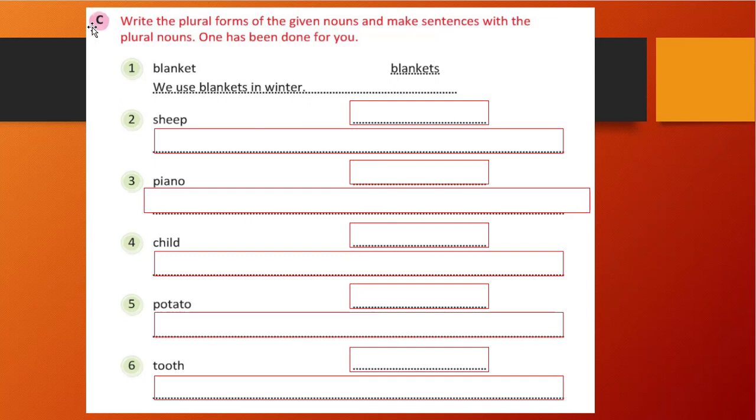Okay. So what is the second word? Sheep. What will be the plural form of sheep? See, the singular and plural form of sheep is the same. It is not getting changed, right? So that is the same, sheep. And what sentence can we make? My grandfather rears sheep on his farm. So this sentence I made.